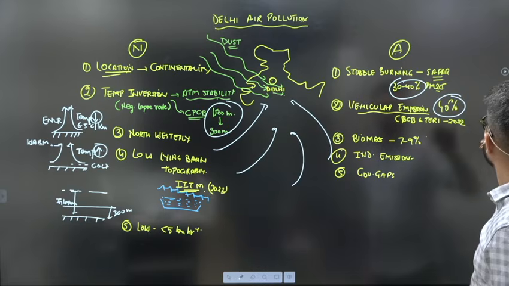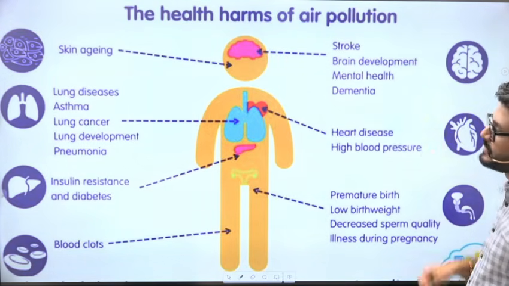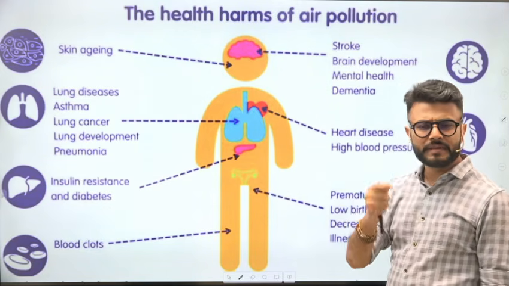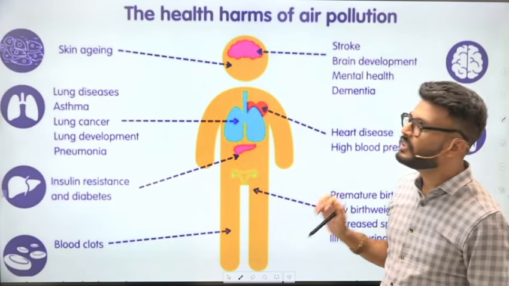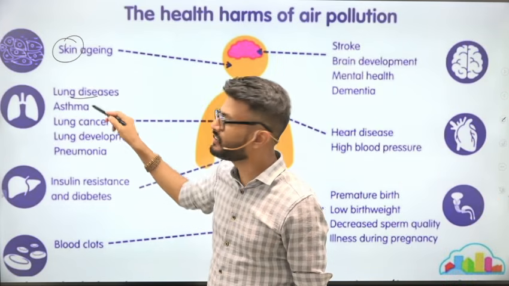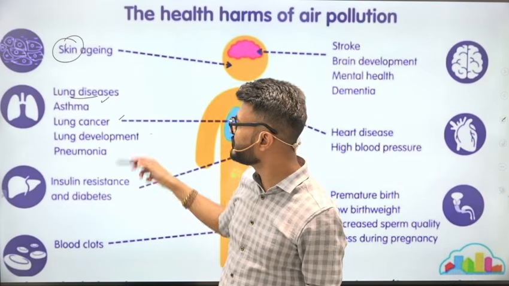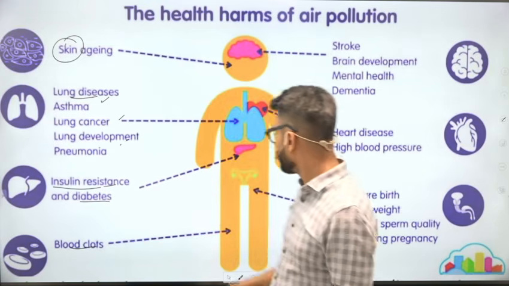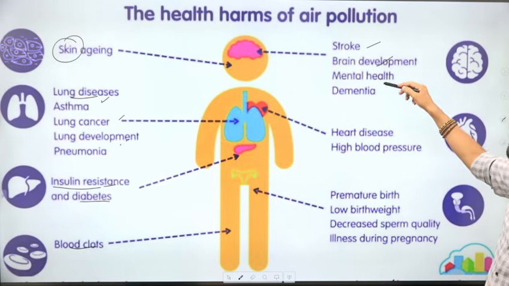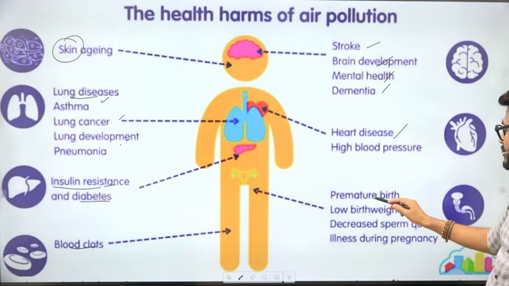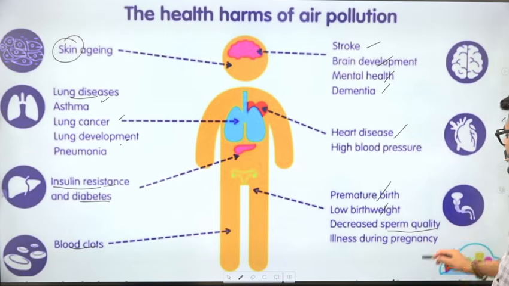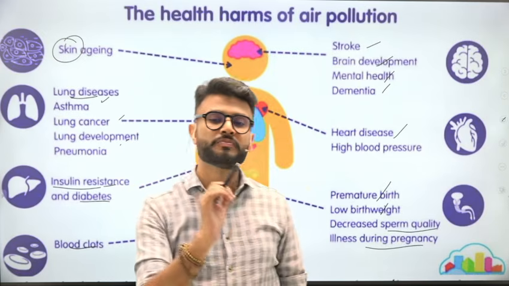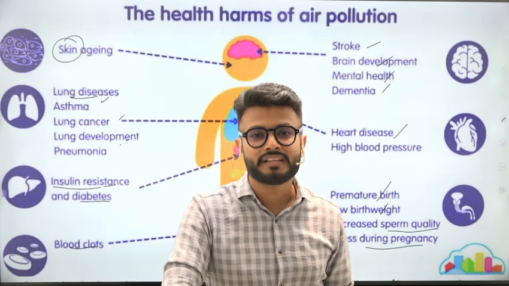Okay, let us move ahead. What are the impacts of this air pollution on human health? You can see this diagram and you can see that almost every part of the human body is impacted by it. Skin is impacted, lungs are impacted: lung diseases, asthma, lung cancer, pneumonia, lung development. Then insulin resistance, diabetes, blood clots. After that, strokes, brain development, mental health, dementia, heart related diseases, premature birth, low birth weight, sperm quality deteriorates, illness during pregnancy. All the human health indicators are impacted by air pollution.